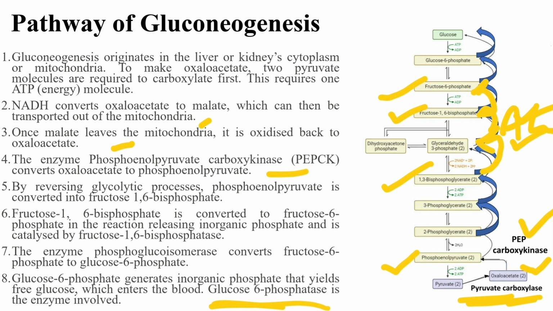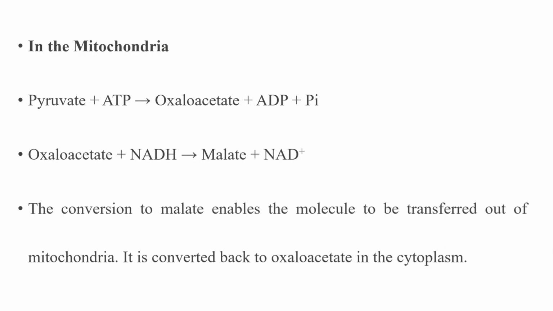Then from fructose 6-phosphate, glucose 6-phosphate will be formed. Then from glucose 6-phosphate, glucose will be formed by the enzyme glucose 6-phosphatase, which is the main enzyme required in the last step. And here the phosphate group will be removed as inorganic phosphate, forming the glucose. This glucose ultimately enters the blood.